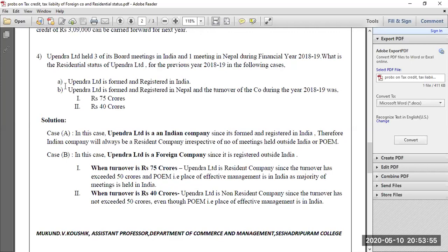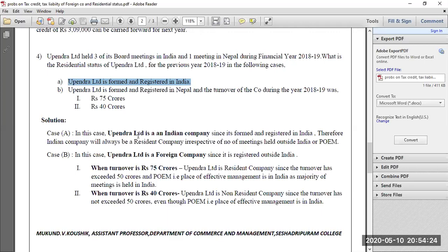In the first case, Upendra Limited is formed and registered in India, and in the second case, Upendra Limited is formed and registered in Nepal. The turnover of the company during the previous year was 75 crores in the first case and 40 crores in the second case. First, we will look at what the residential status of Upendra Limited will be if it is formed and registered in India.